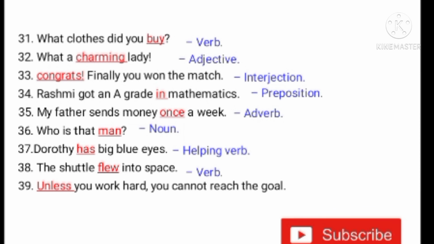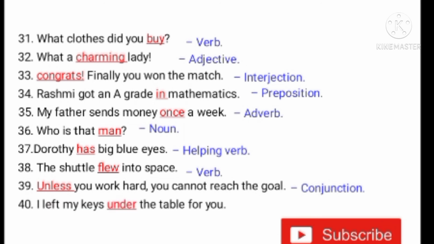Next one. Unless you work hard, you cannot reach the goal. Here unless joins two sentences. Unless you work hard, you cannot reach the goal. Here unless is a conjunction, a subordinate conjunction. Next one. I left my keys under the table for you. Here under is a preposition.